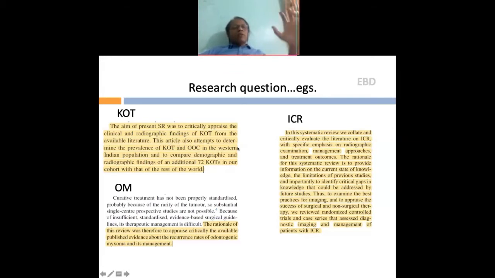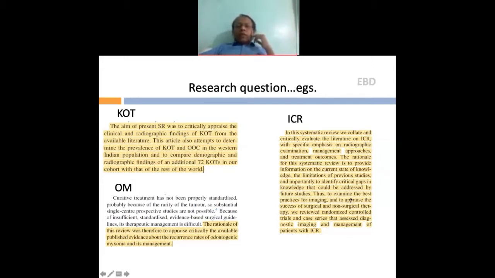So our focus was clear, only on clinical and radiographic findings. We were not interested in the recurrence rate or the treatment for this KOT. That is how you identify a narrow question. What did we do for idiopathic condylar resorption?